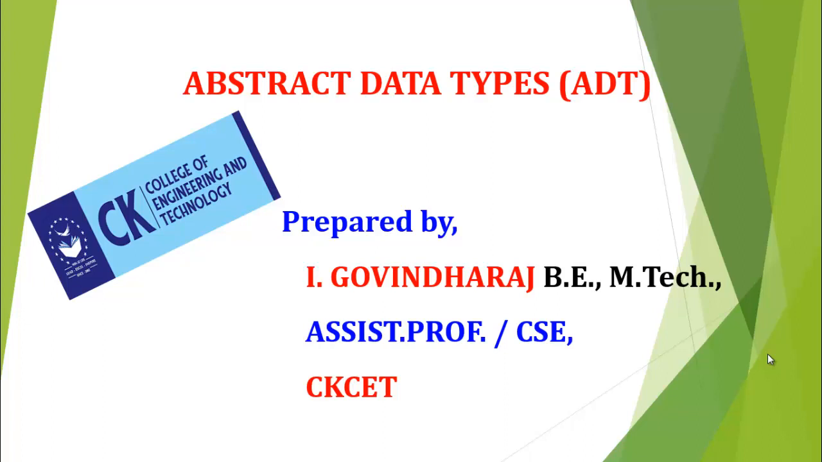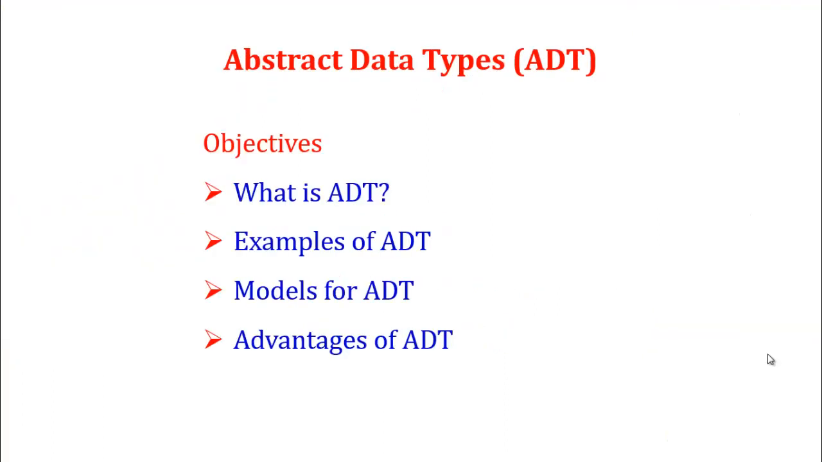So today we are going to see the important concepts in data structure as abstract data types. These are the objectives present in the abstract data types: What is an abstract data type? Examples of abstract data types, models, and the advantages of abstract data types.